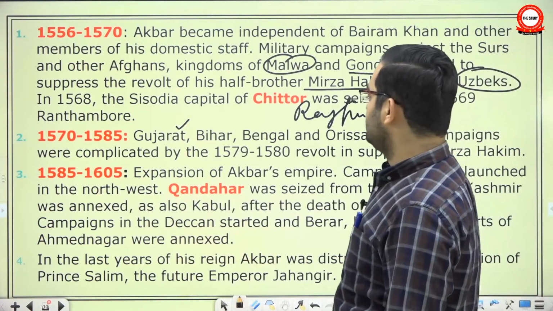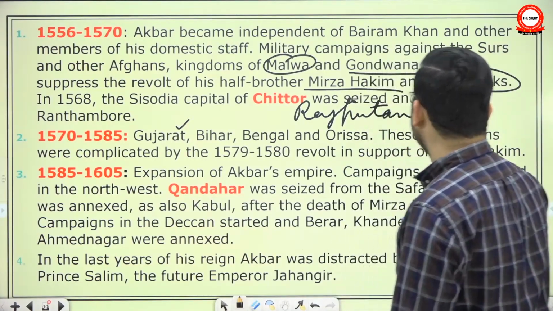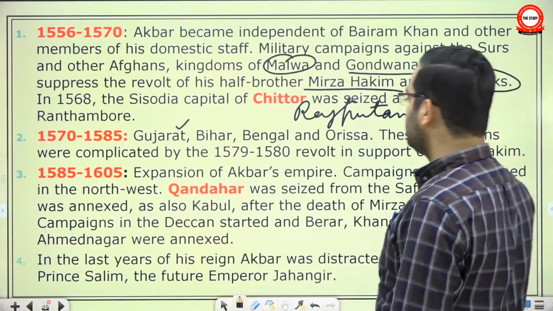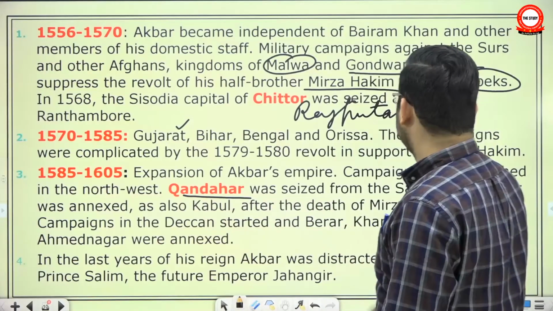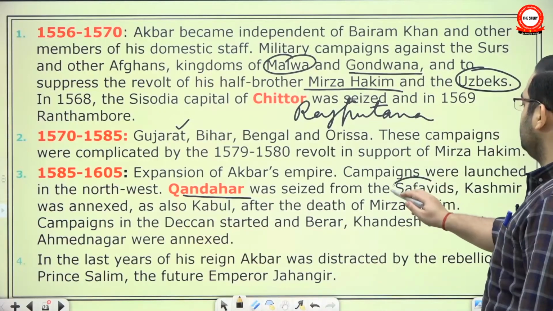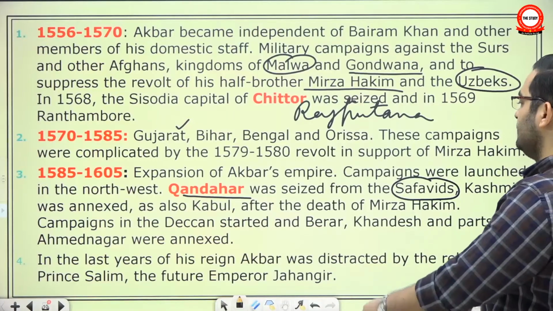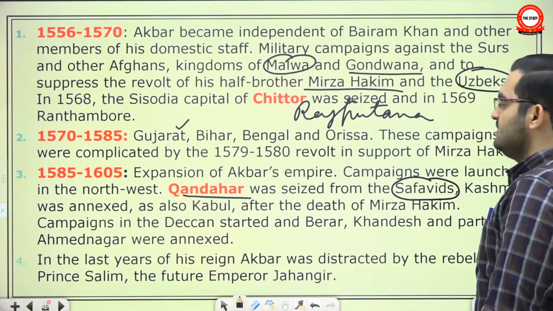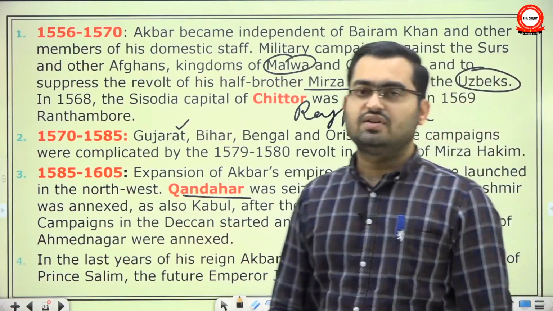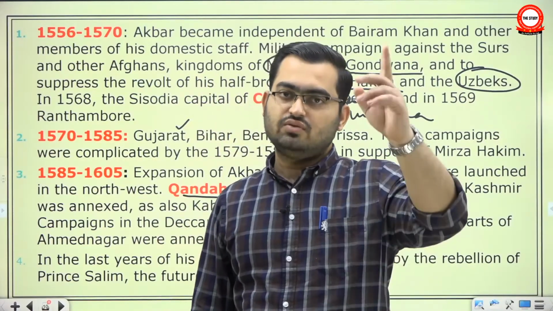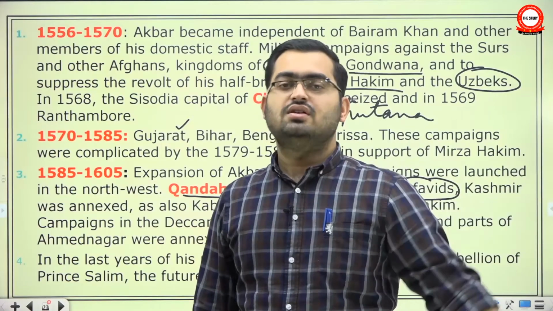Then third phase, expansion of Akbar's empire. And these were really far in the far-off areas. Campaigns were launched in northwest. Kandahar was seized from Safavids. See, here the turn in relationship comes. His father Humayun had fled to the Safavids of Iran. But Akbar realized the strategic and commercial importance of Kandahar because it was a gateway to the trade with West Asia. Okay, Kabul was a gateway to Central Asia, but Kandahar was a gateway to West Asia.